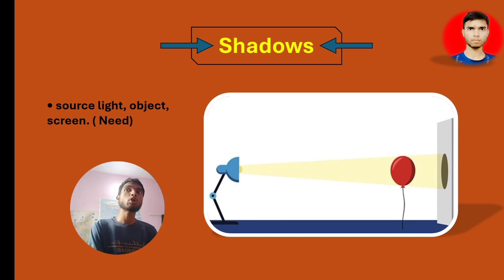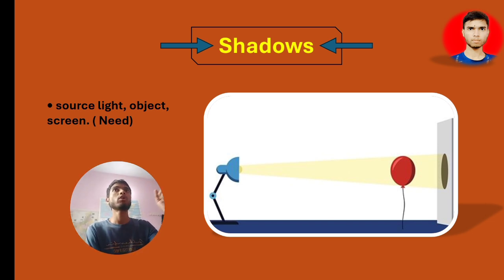And if you want to know what would be the shape of the shadow when light is falling on the surface of an opaque object, then to observe the shape, it will depend on the object. What is the shape of the object? You can say here, the shape of this balloon is looking like a circle.